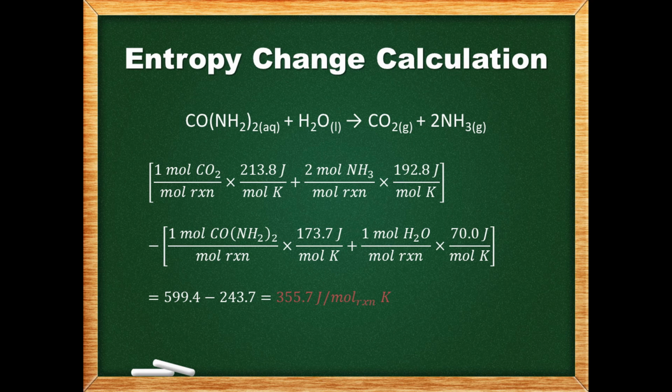A positive value for the change in entropy makes sense because looking at the equation, the number of microstates has increased. We went from a mole of an aqueous substance and a mole of a liquid to 3 moles of gas. A positive entropy change, or delta S, indicates that the reaction is spontaneous.